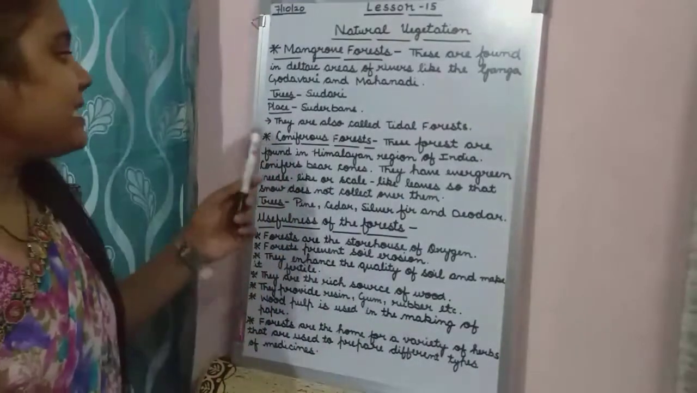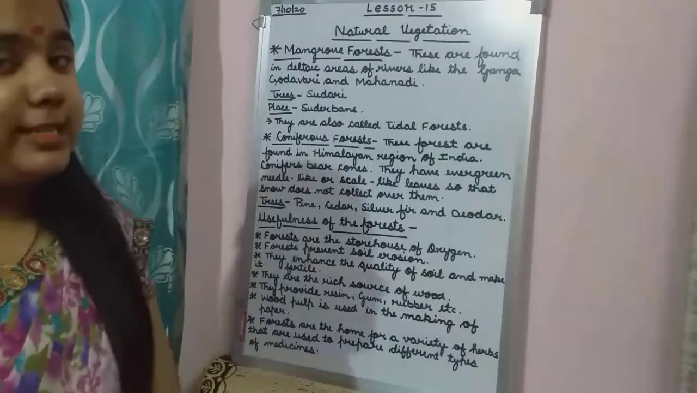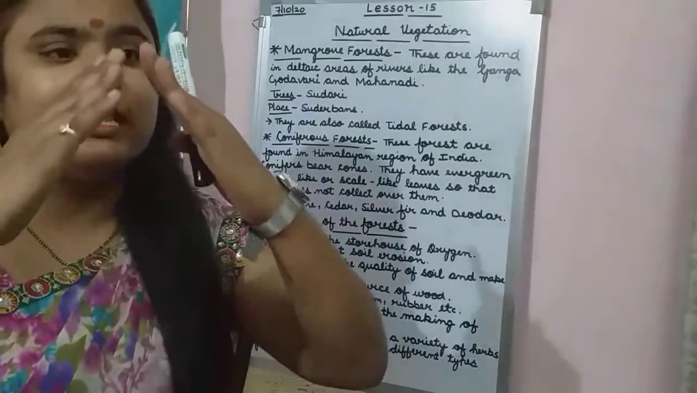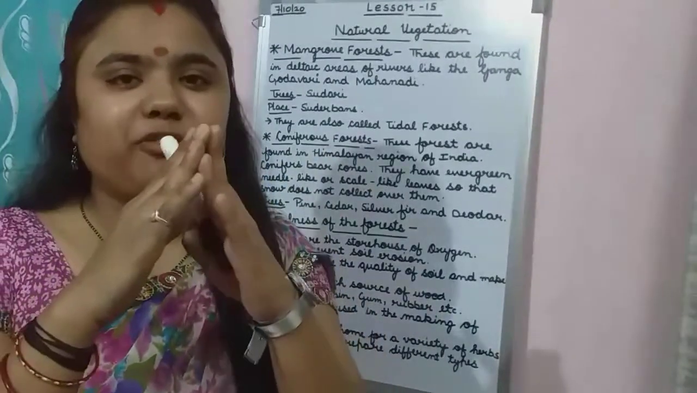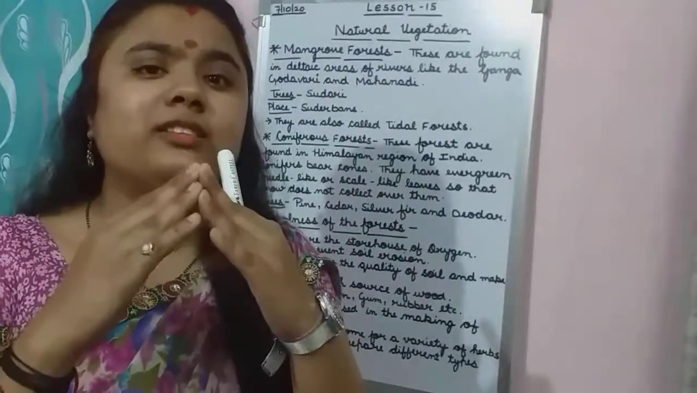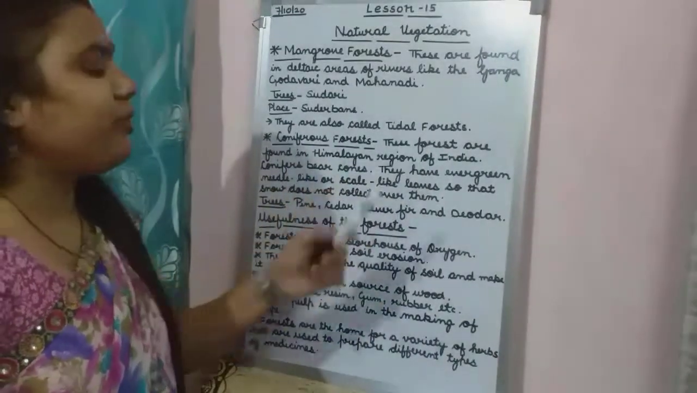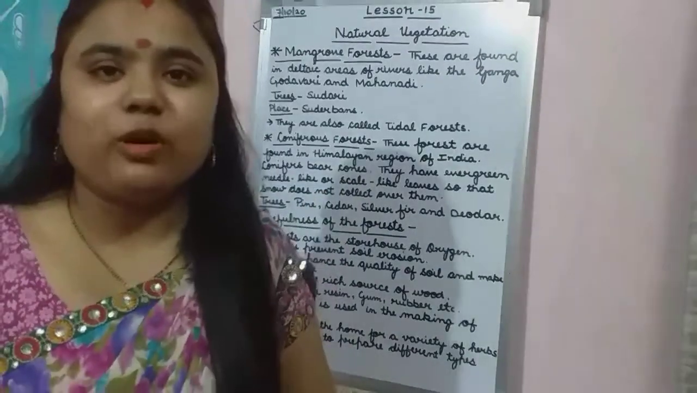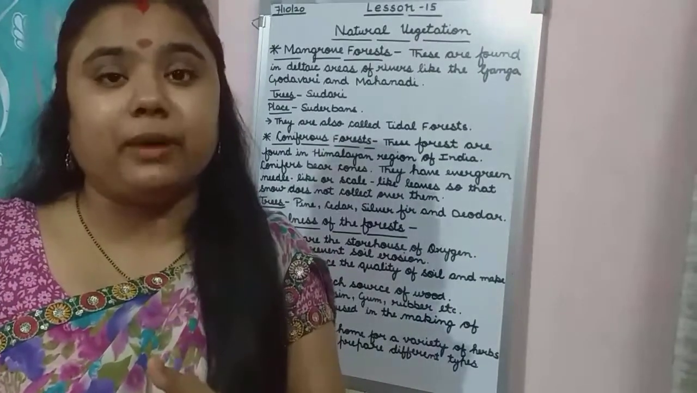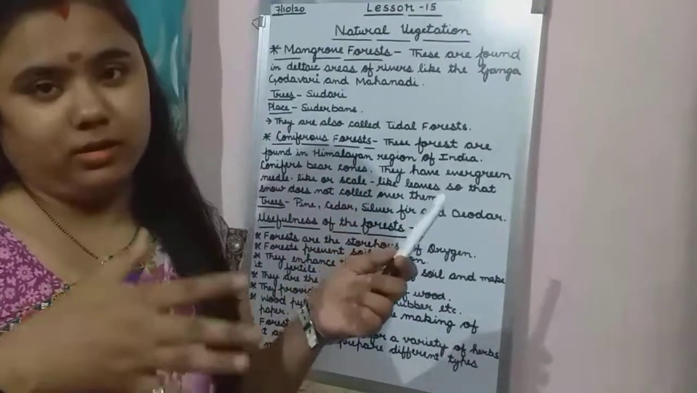Next, and the last type of forest, is the coniferous forest. I have told you what the type is. It is in the cone shape. The trees which are found there are in the cone shape. That is why they are called coniferous forest. These forests are found in the Himalayan region of India, meaning the mountains situated in the Himalaya. They are found mostly in these types of areas.